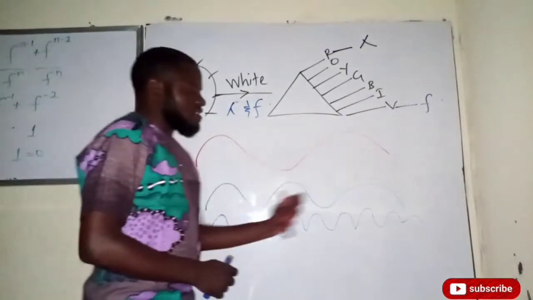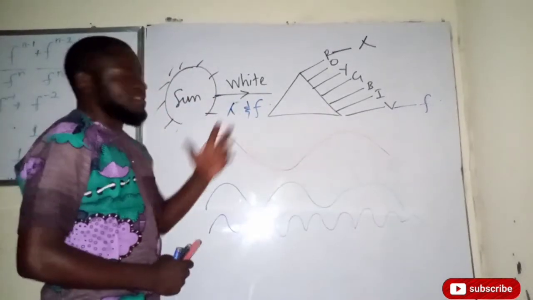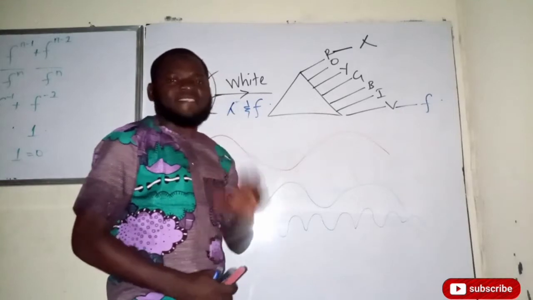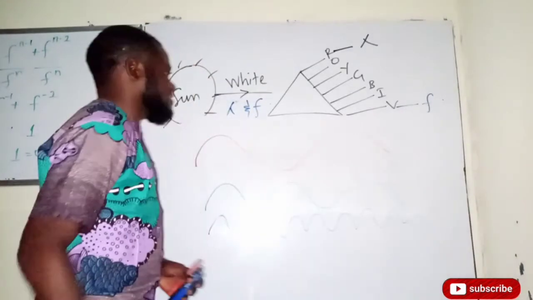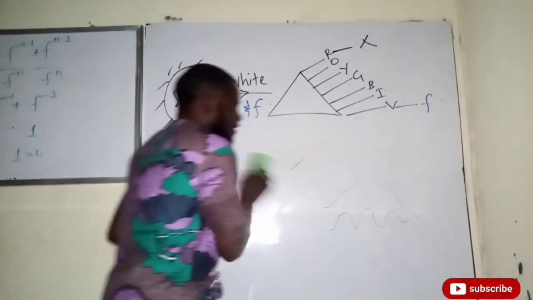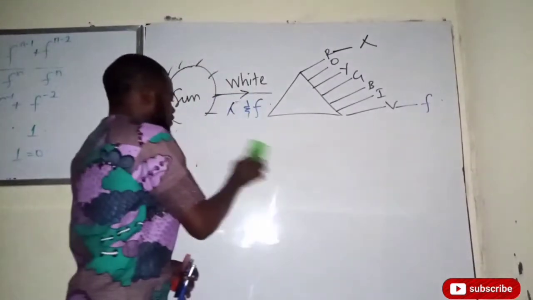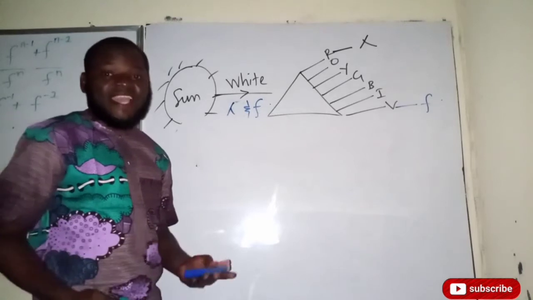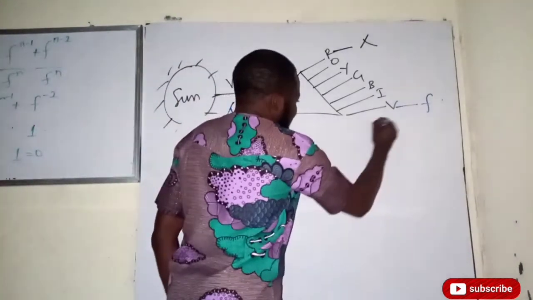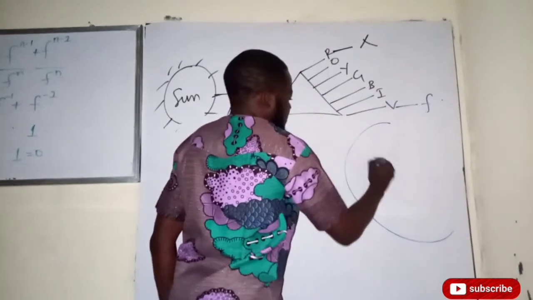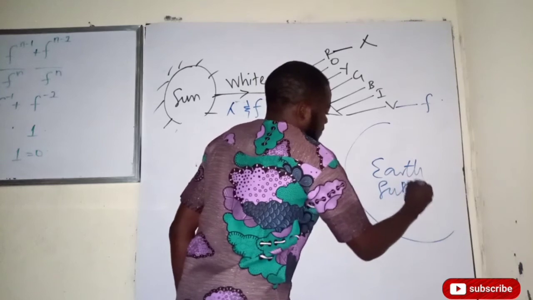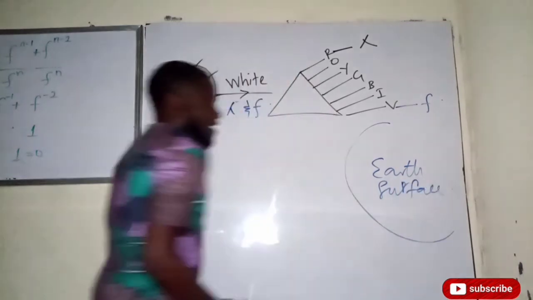Now, what is the effect of this whenever the sun rises? The effect of this whenever the sun rises is this. Let's take, for instance, that this is the atmosphere. I would like you to pay maximum attention so that you will be able to explain, whether you are a science student or not a science student. Now, let's take, for instance, that this is the Earth surface. This is the Earth surface, the surface of the Earth.